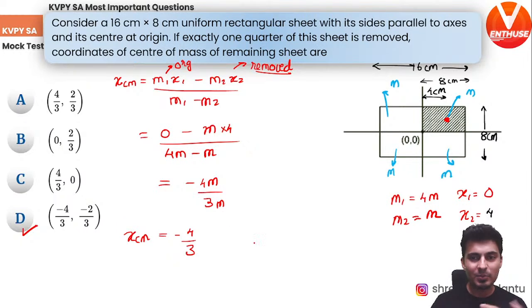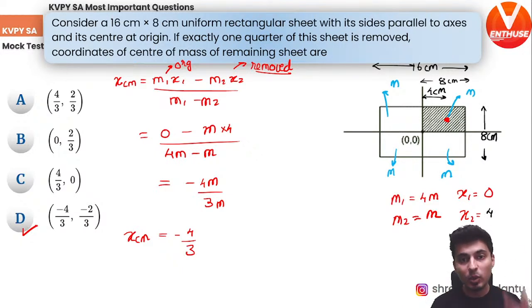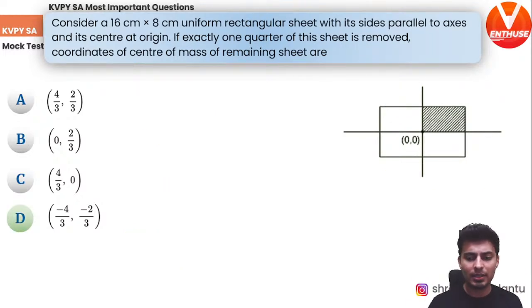Excellent. So same way you can do the y coordinate also. Is that understood? The logic approach. Use this formula whenever something is removed out of something. Sometimes you might have density given, or sometimes it could be a disk which is removed. So you need to find out the mass, M1, M2, X1, X2. Just find it out separately in your rough work and do the next procedure as it is.